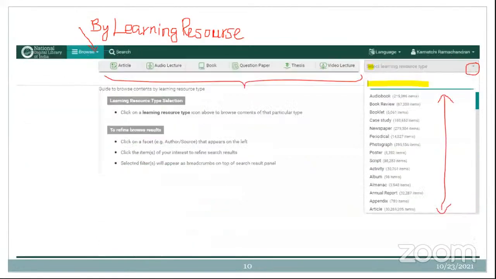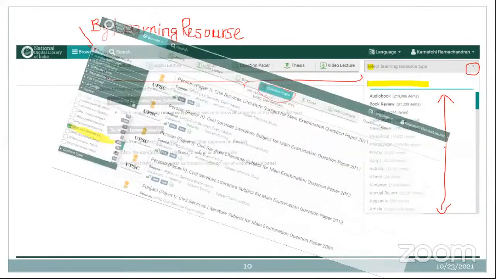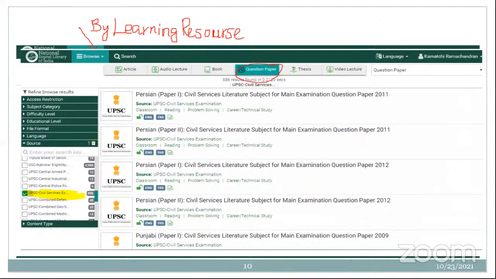Okay, and even question papers. This is an important aspect in NDLI. Sir, I am preparing for the UPSC examination, the civil service examination. I want to access last year's question paper for the particular examination which I want to crack. So all the UPSC question papers, not only UPSC, all the competitive examination question papers covered under central government and state government are available in NDLI. So that can be accessed here.